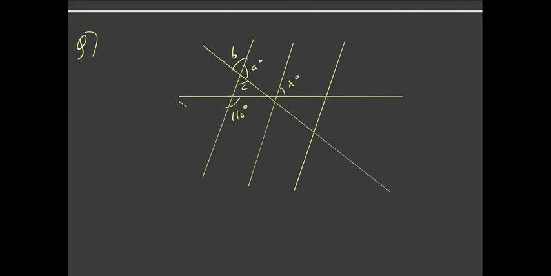This angle is X, this angle is Y, this angle is Z, and this angle is given as 65 degrees. You need to find the values of X, Y, Z, A, B, C. These three lines are parallel. Just try this, and if you get the answer, let me know in the chat.